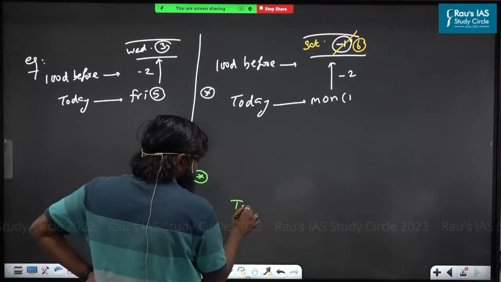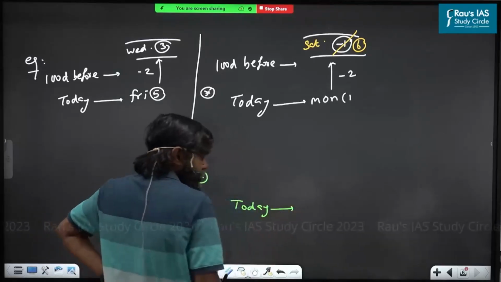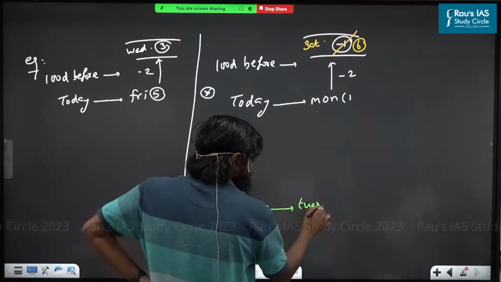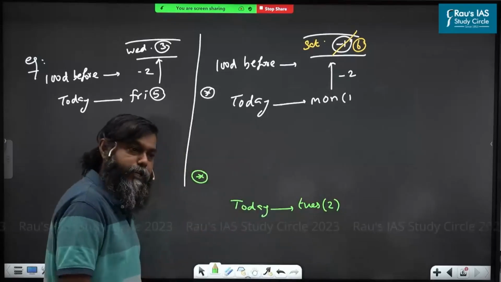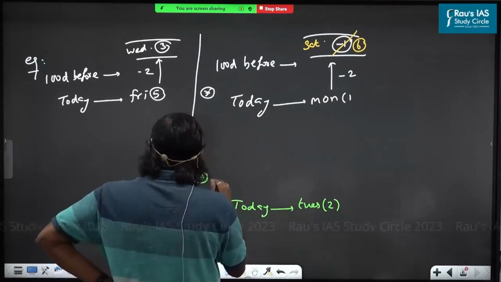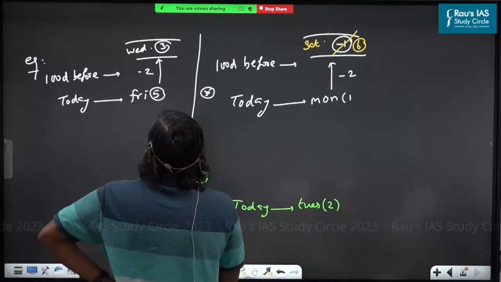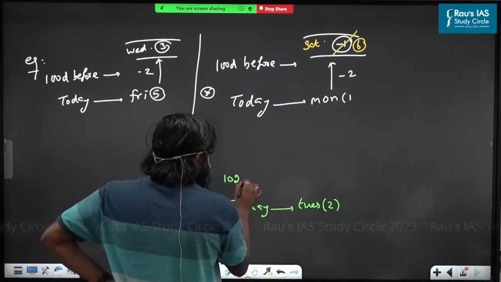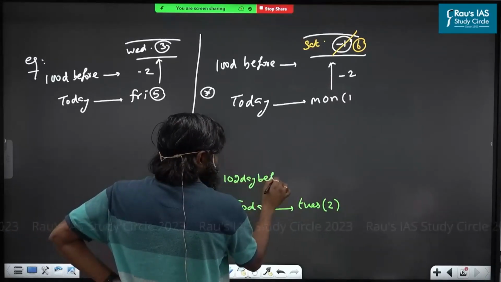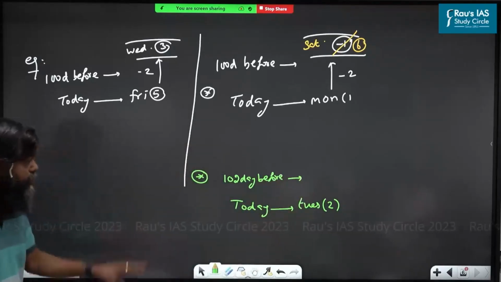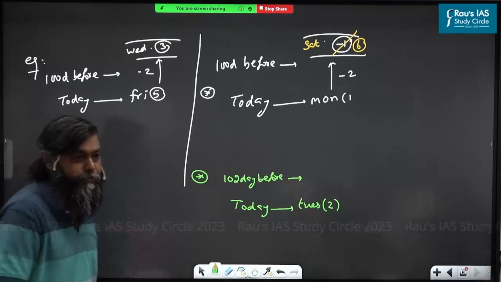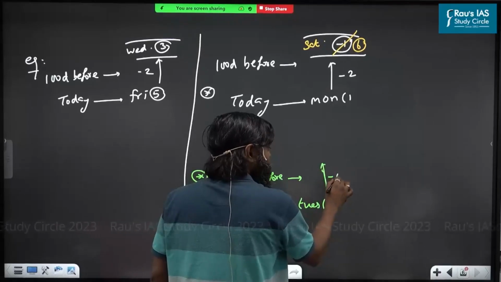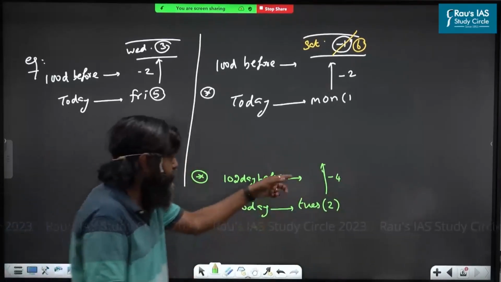For example, today is Tuesday. Understood, boss? 102 days before, what was the day? Are you ready? 102 days is synonymous with how many odd days? 4 odd days. Plus 4 or minus 4? Minus 4. Why? You are going backwards. Understand? 2 minus 4, how much?